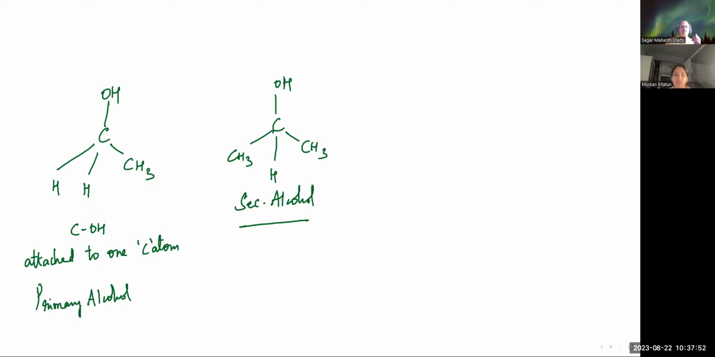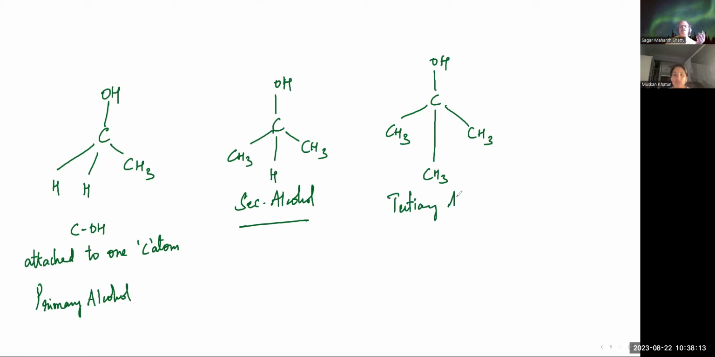Now the third one: when we say tertiary, the C and OH carbon atom is attached to three carbons. So they basically will look like this: CH3, here we have a CH3, here we have a CH3, here we have an OH. So this basically is a tertiary alcohol. Understood? This is how it basically looks.